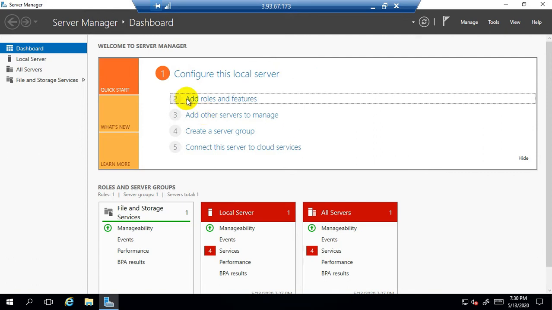Now we are on the web server 1 EC2 instance, and we need to install a role which is IIS. IIS is the role which gives the server computer or the server EC2 instance the capability to act as a web server on the Windows platform. So let's click on add roles and features.